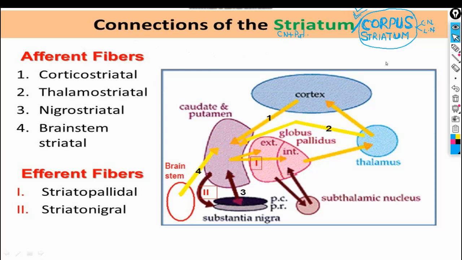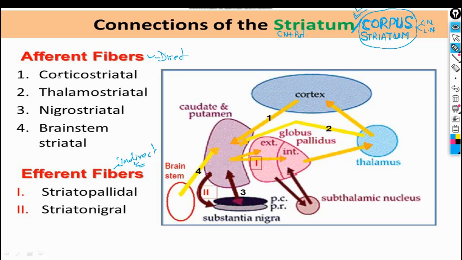We study this connection as afferent fibers and efferent fibers, or we can say we study this connection as a direct or indirect pathway. Clear?